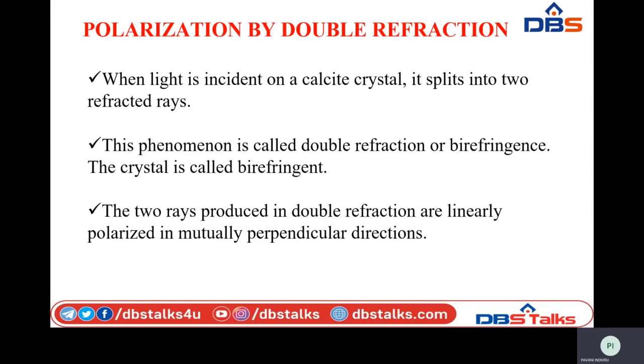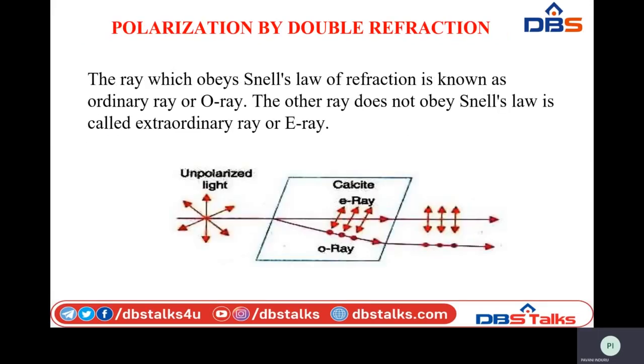If you look at this diagram, this is the calcite crystal, where unpolarized light, which has numerous vibrations in all directions, is incident at the point of incidence on one of the opposite faces of the calcite crystal. At the point of incidence, this light splits into two different rays. One ray is known as the O ray, that is the ordinary ray. The other is known as the E ray, that is the extraordinary ray.